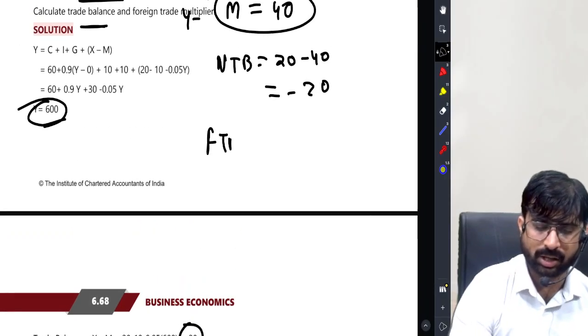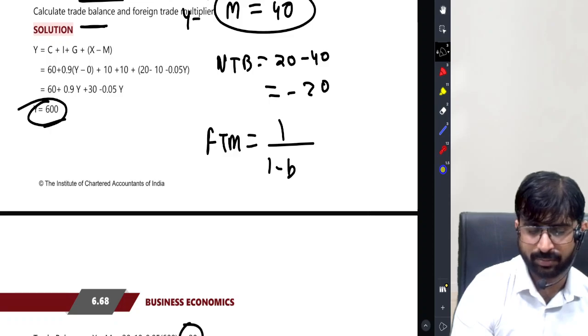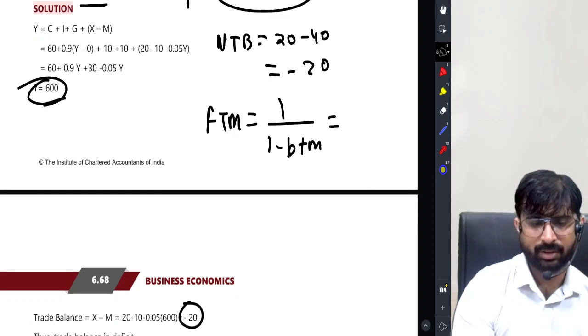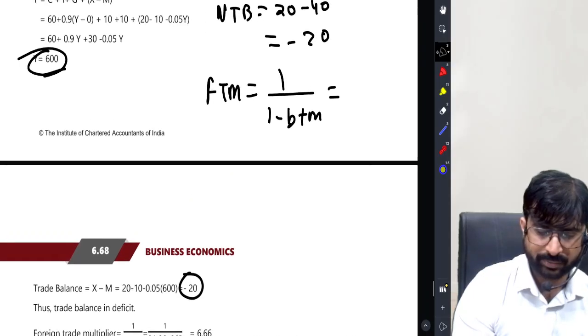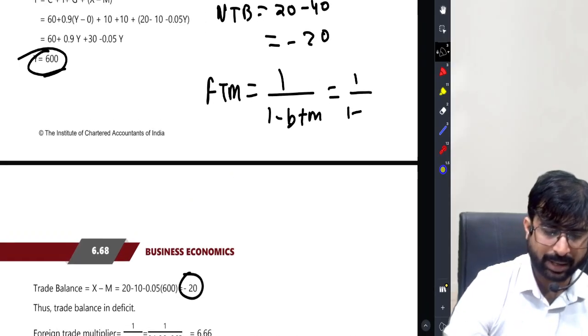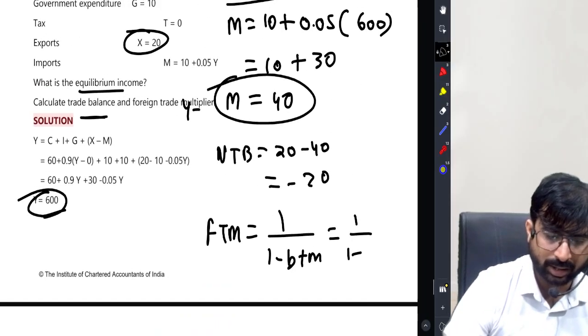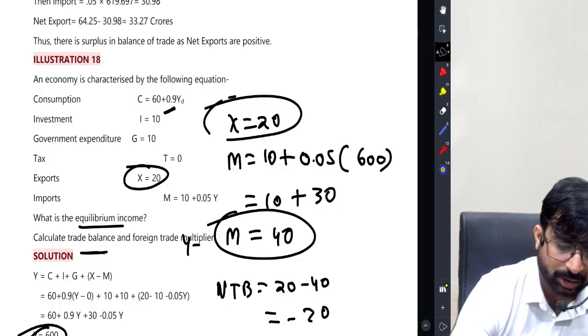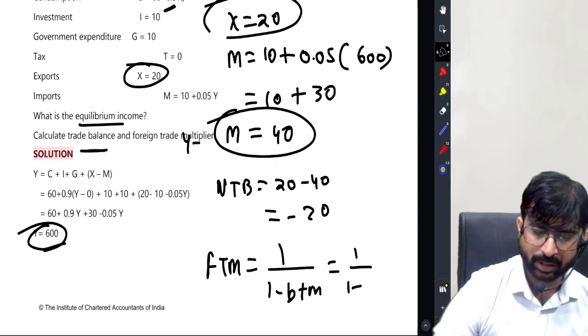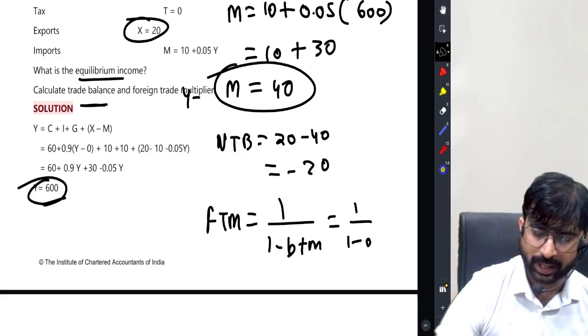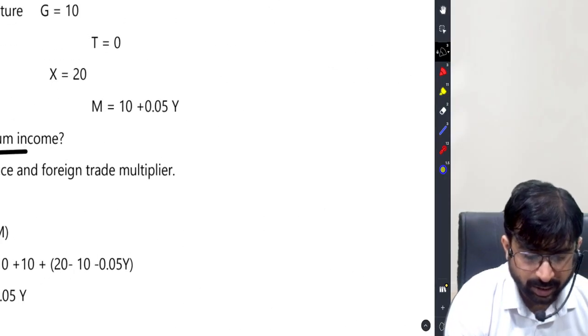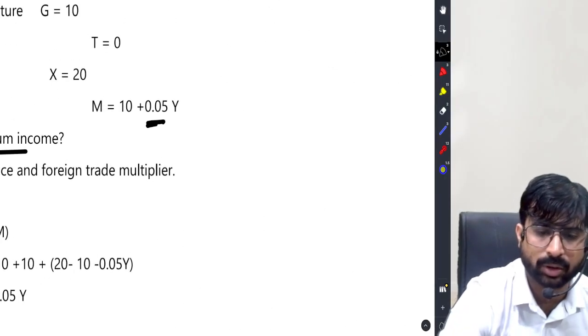And foreign trade multiplier is 1 by 1 minus b plus m. Pay attention class, b is 0.9. Sir, how come? Here you have 0.9. So 1 minus 0.9 plus m. Import, see, here 0.05 is import.